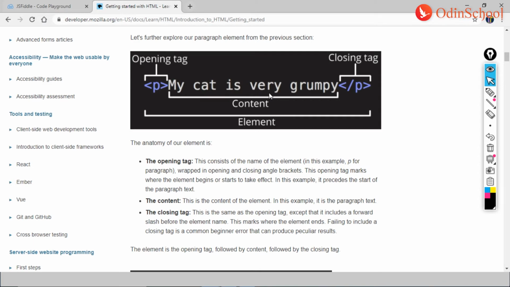Right, guys, so this is how we work with elements, or this is how we work with HTML, or this is how we come up with different commands in HTML.